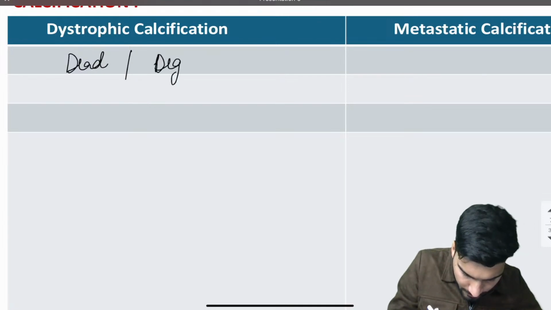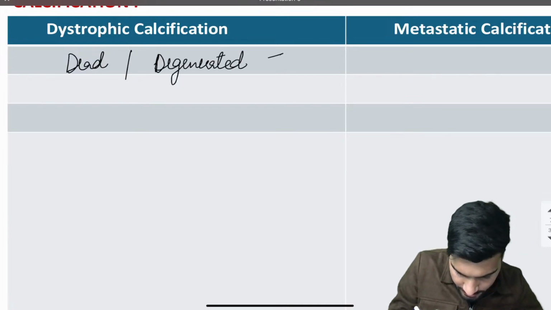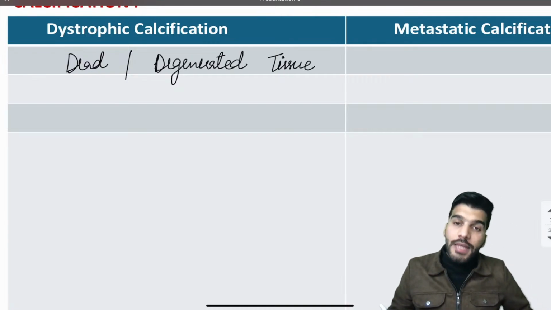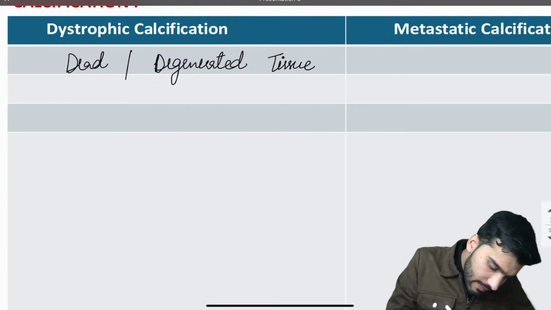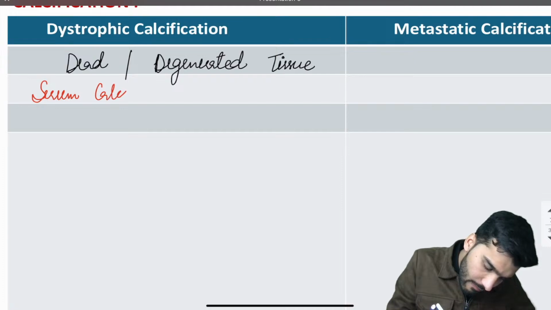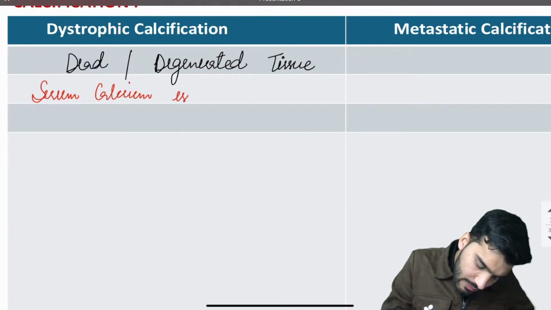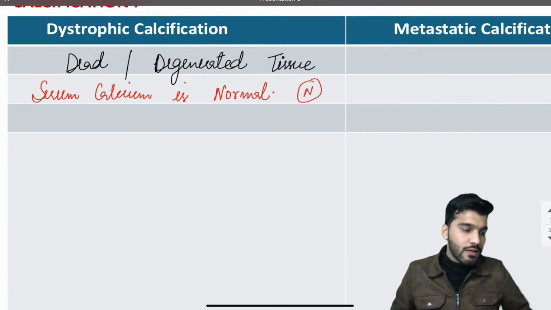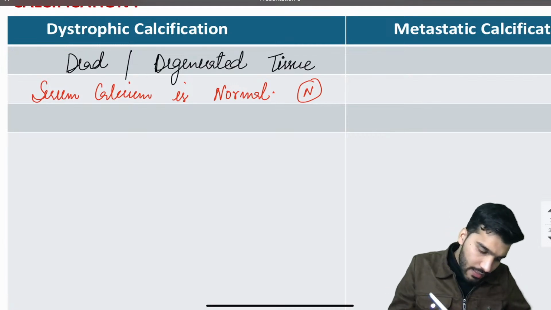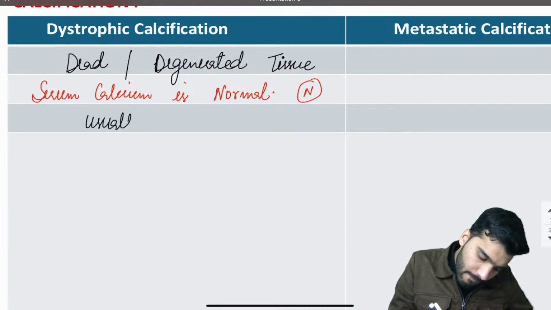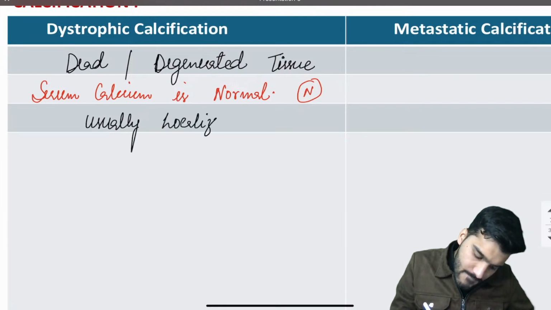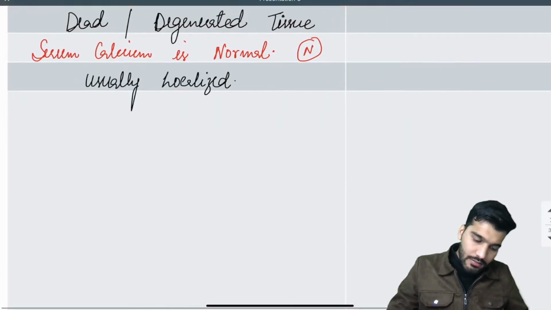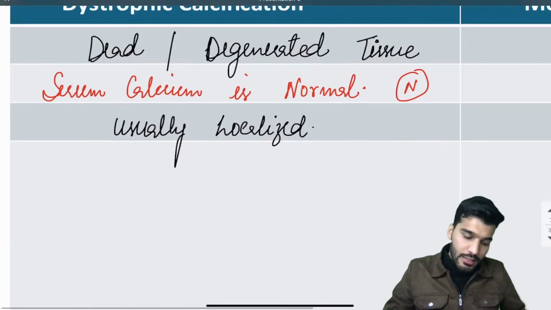Okay, and if I talk about the serum calcium levels in dystrophic calcification, remember the serum calcium level is normal. Okay, and then it's usually localized.